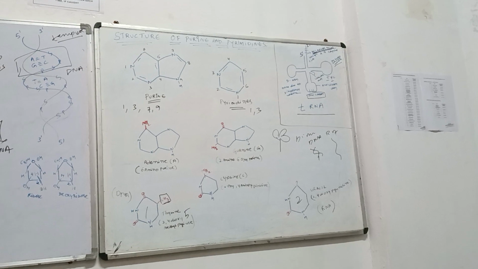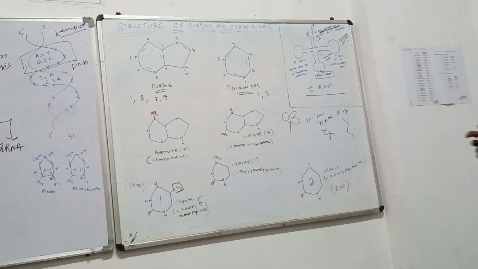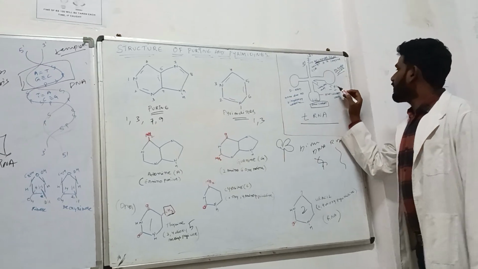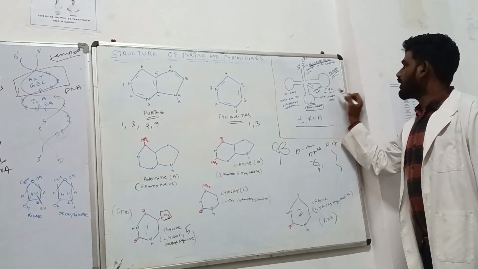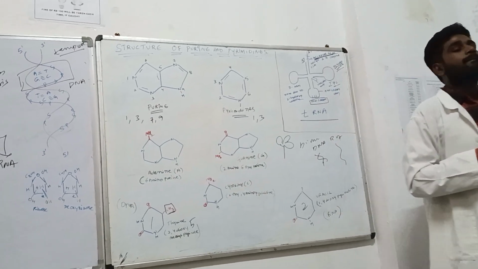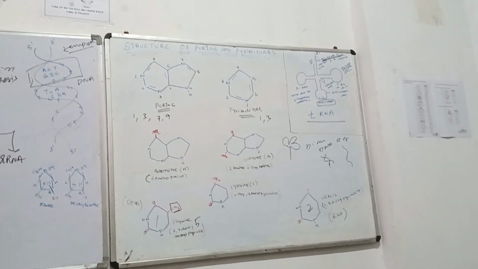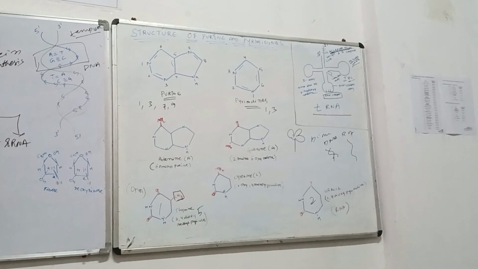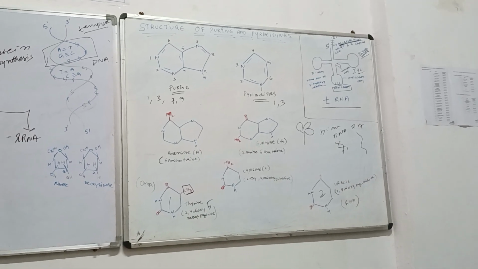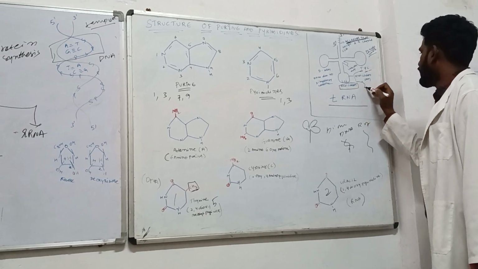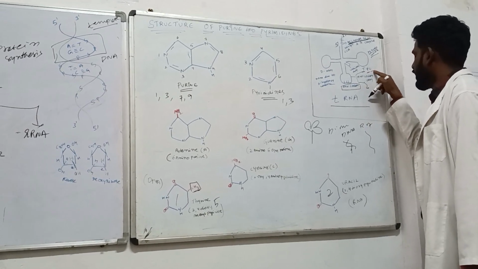Now, thymine generally will not be present in RNA. But the exception here is that thymine will be present in the form of this thymine pseudouridine cytosine.